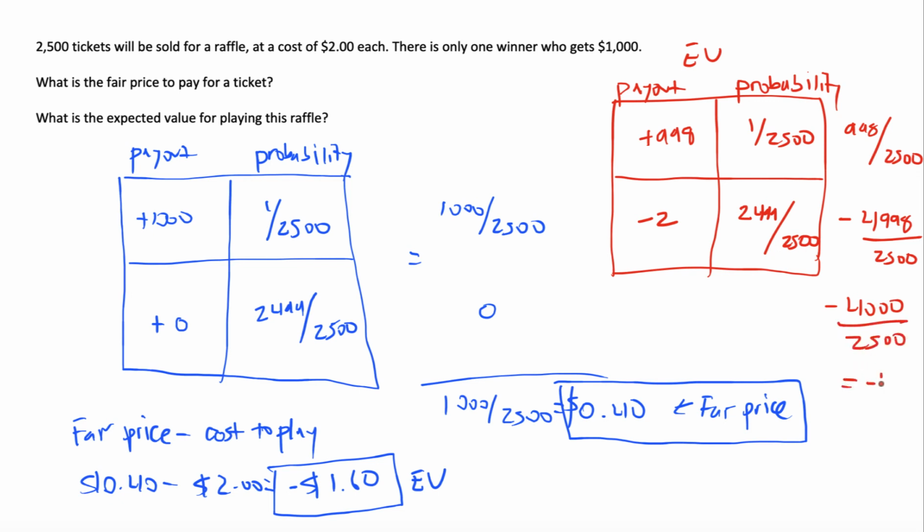Divide these, and we get negative 1.6. Look at that, that is the expected value. So if you take the upfront payment or the price to play together with the payout, then that calculation gives you the expected value straight up. But as you can see, we did not take the price to play into account before, so that would just be the fair price. So to get the expected value, there's two ways to do this.